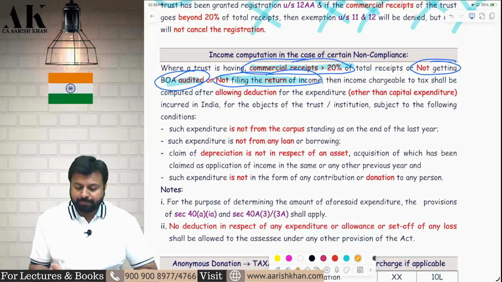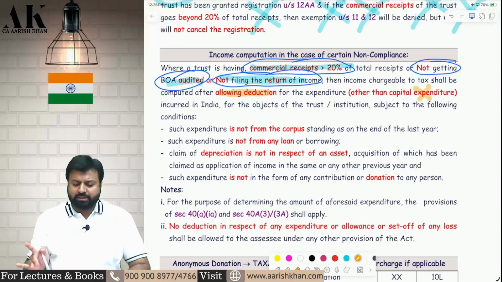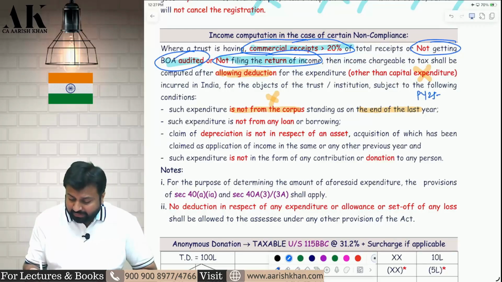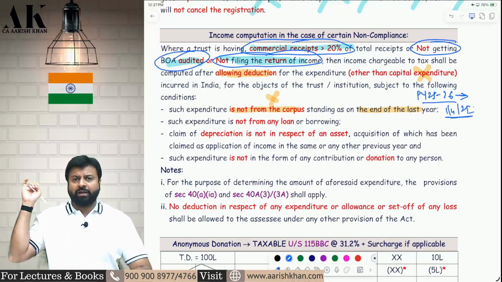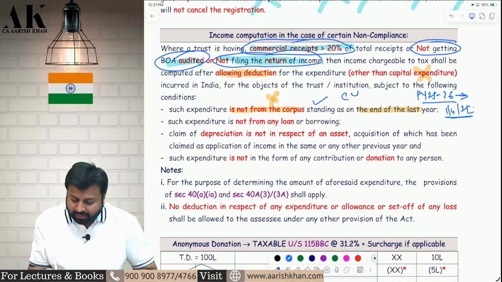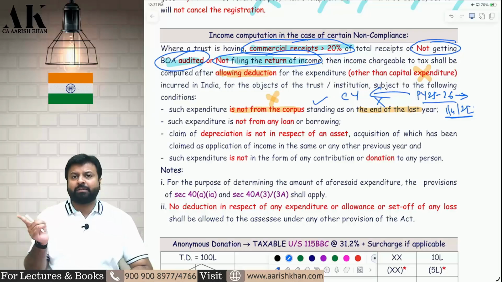Check please. In that case, the trust will get all deductions except capital expenditure. Capital expenditure will not be allowed to you. Secondly, expenditure should not be from the corpus standing as on the last day of the previous year. Suppose the current year is previous year 25-26. So the expenditure in the current year should not be done from the corpus which is standing on 1st April 2025. Whatever corpus is of the last years, from that you should not do expenditure. You should do expenditure from the current year income only. You cannot do expenditure from last year income.